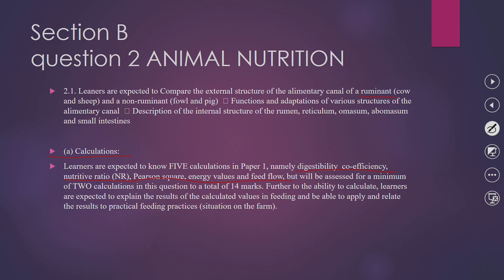The maximum marks for calculations is 14 marks. So make sure that when you study or practice calculations, you secure those 14 marks. We will unpack and you will see how easy it is to get marks in all these calculations.